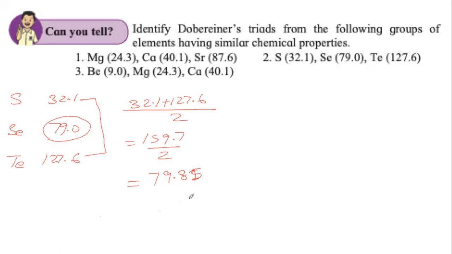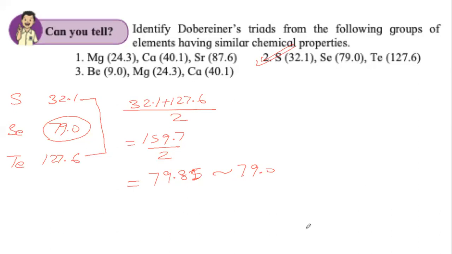This is what Karthik also got. Now this 79.85, although it is not exactly 79, it is almost 79. And so we will say, yes, sulfur, selenium, and tellurium make a Doberanier's triad.